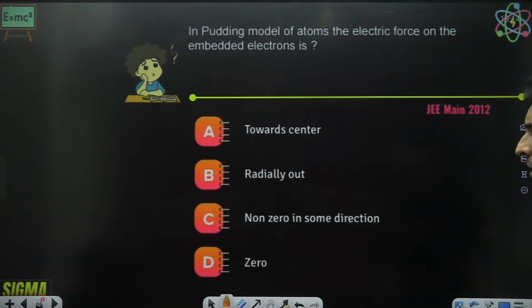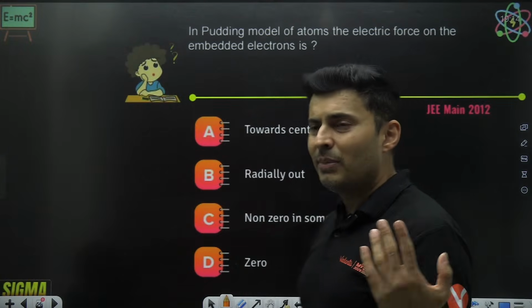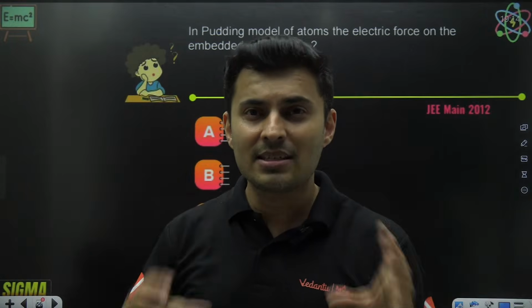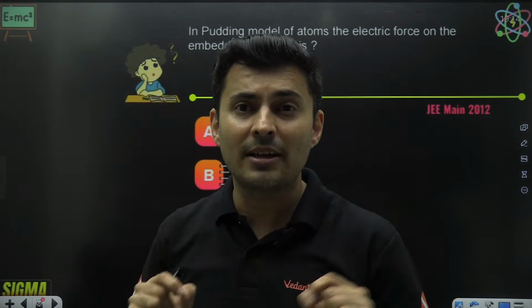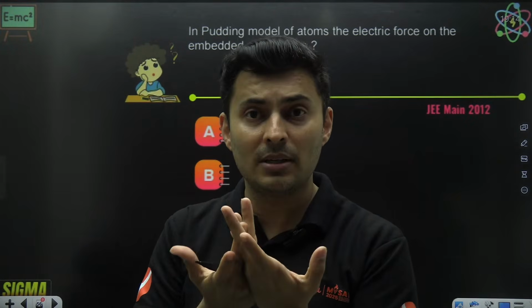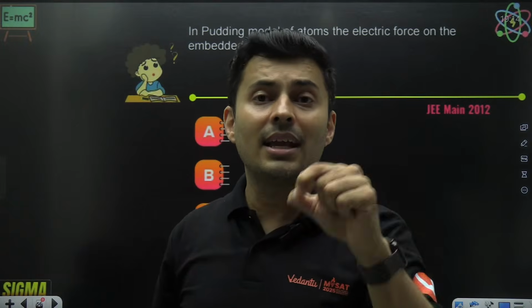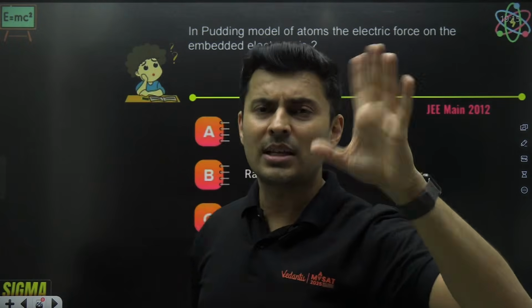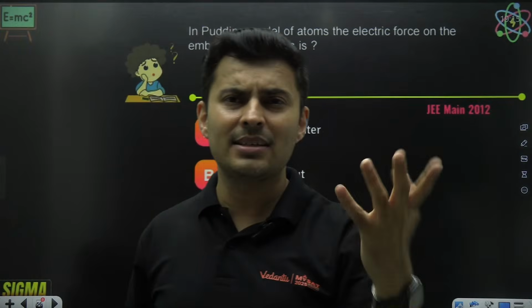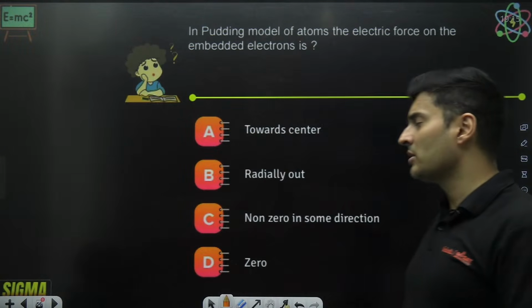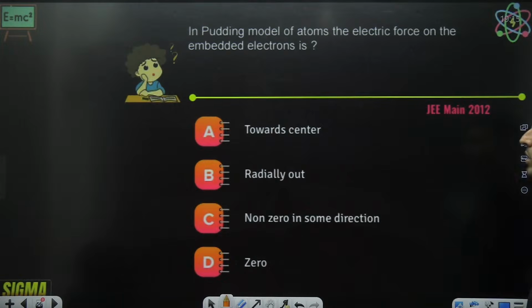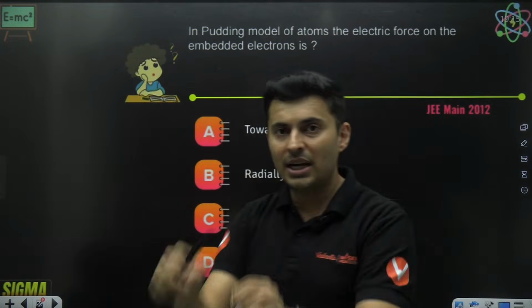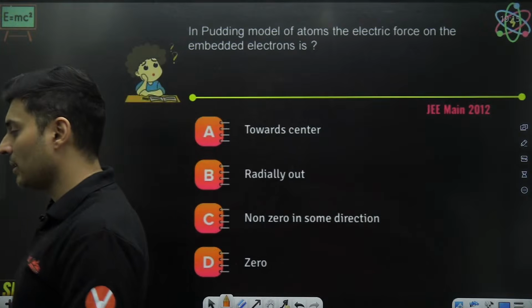In the pudding model or the watermelon model, pudding means cake. In the cake, you have cherry, right? You all have tasted birthday cake. In birthday cake, sometimes they put cherry. So that cake was like the positive charge, and the cherry in that cake was the negative charge. Cake pudding model, cherry pudding model, or you can also call it the watermelon seed model. It's the same thing, Thomson's model. The electric force on the embedded, which means it is trapped inside, embedded inside it. What is the electric force?